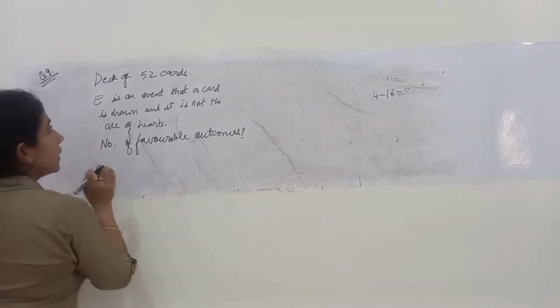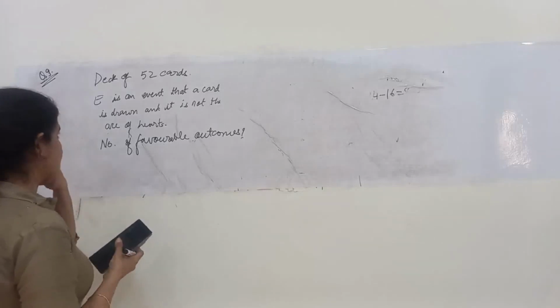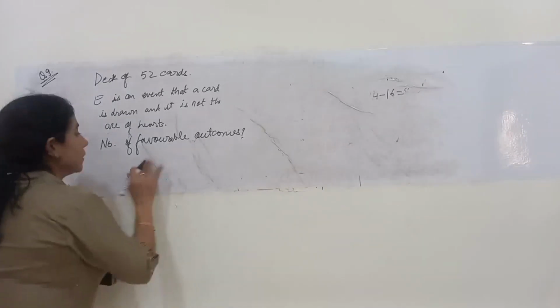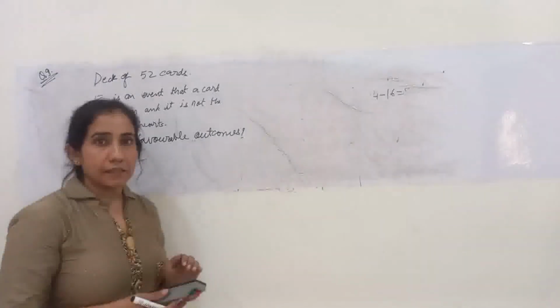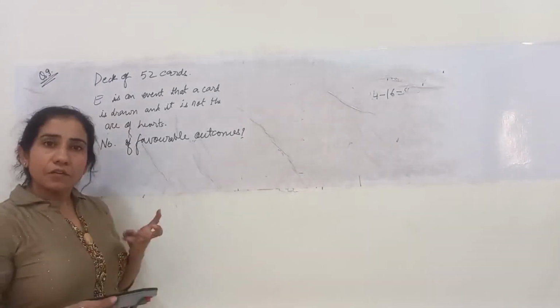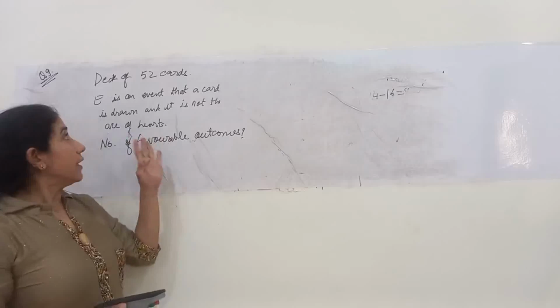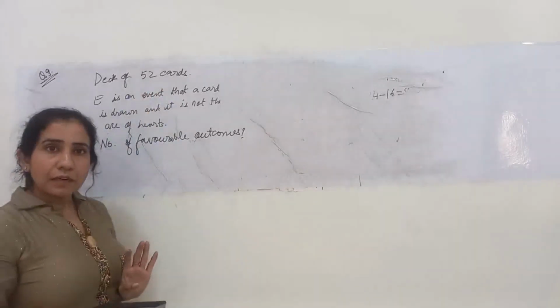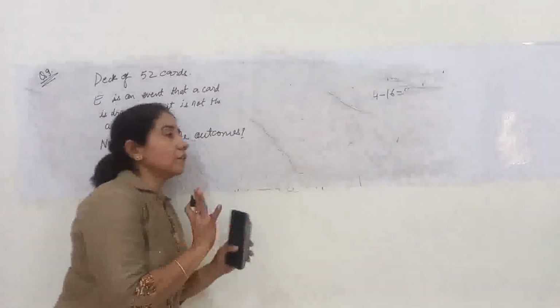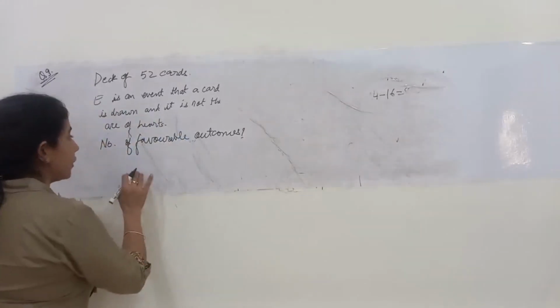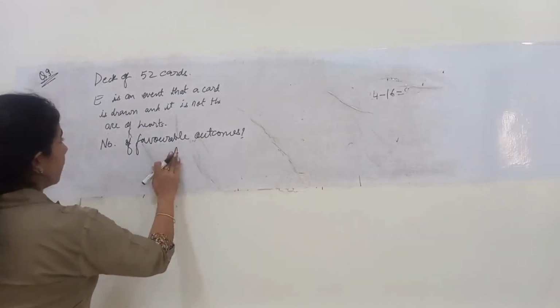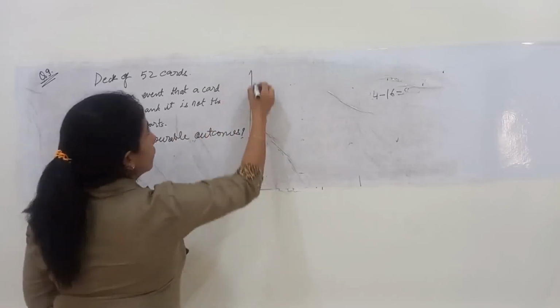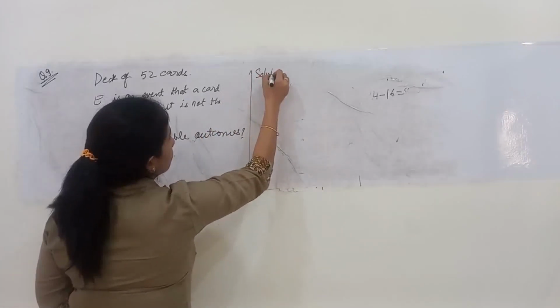That we have to find out. Now if I talk about a card ace, there are 4 ace cards in a pack of 52 cards. And those 4 ace cards have different suits, right? All the 4 suits. Wait, let me write down the solution.